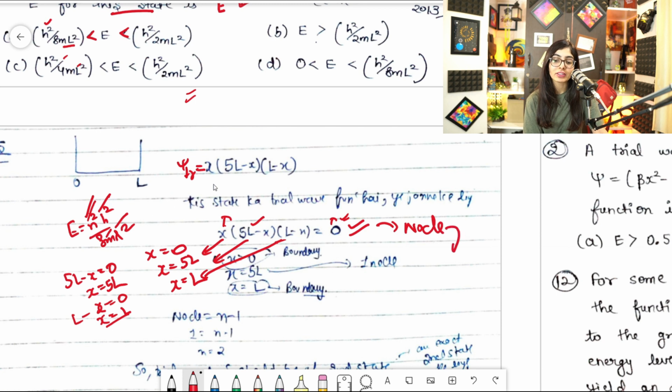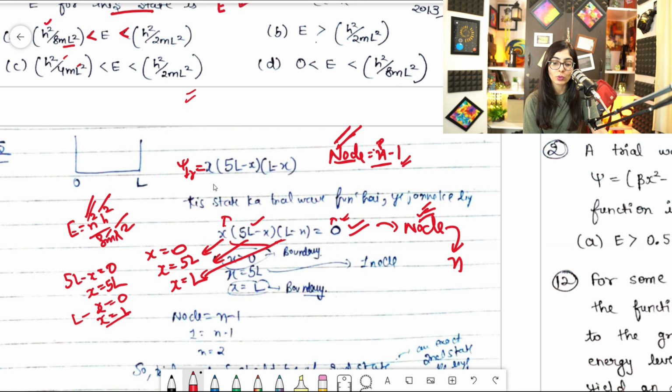And after that, with the help of node, we can find out what is the n value. Because you know, node is equal to n minus 1. Clear? You know that node is equal to n minus 1. So if I know how many nodes are there, I can find n. Clear? If I know node, I can find out n. So how to find node?